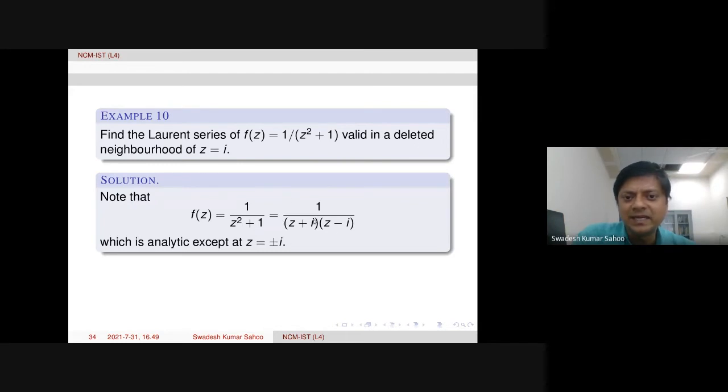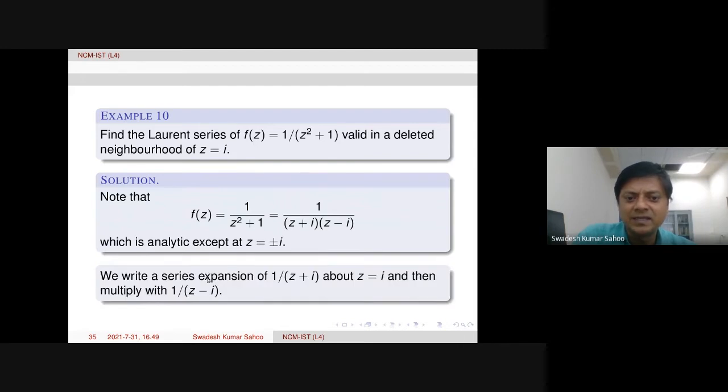So about z equal to i means we need the factor z minus i. Therefore, we keep this z minus i as it is. Now we compute the series expansion of 1 over z plus i. That is the idea. So we write a series expansion of 1 over z plus i about z equal to i, and then multiply with the remaining factor 1 over z minus i. Then we see what is happening. Which way it is coming, let's see.